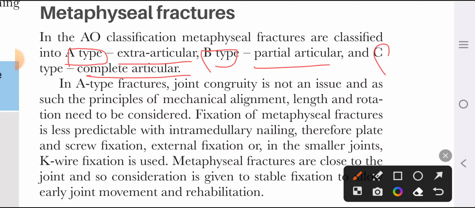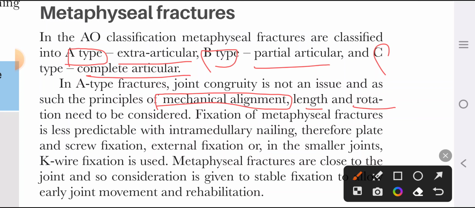Because they are extra-articular, they behave like diaphyseal fractures and are treated in the same way, and we only want mechanical alignment because they are not intra-articular and callus won't be an issue there. So what do we want to restore? Length, alignment and rotation.